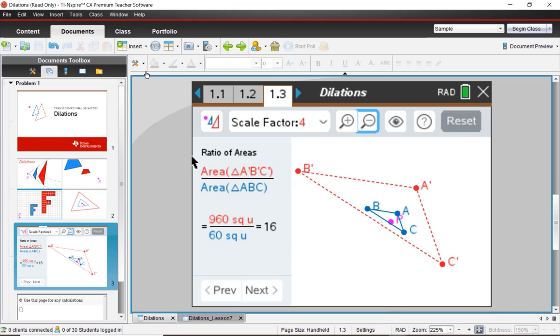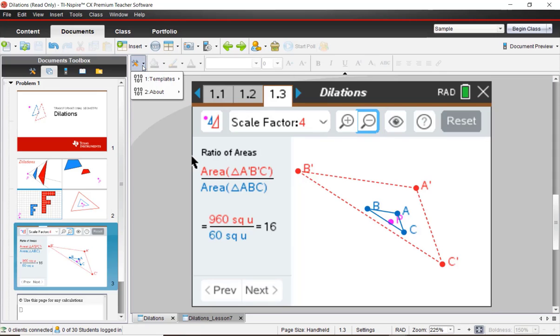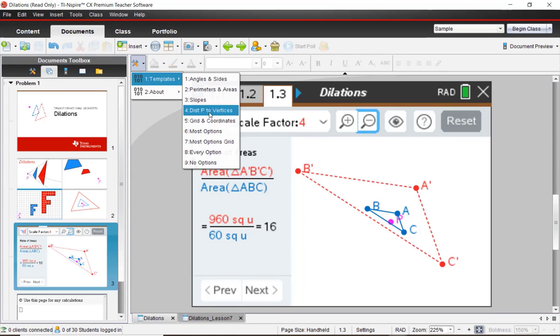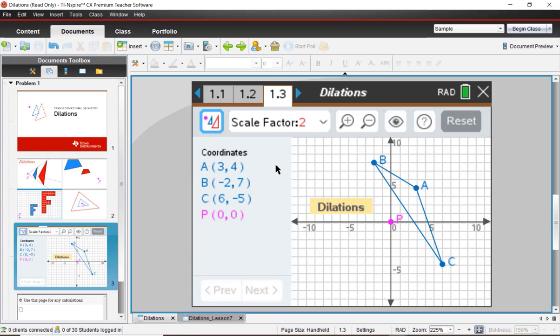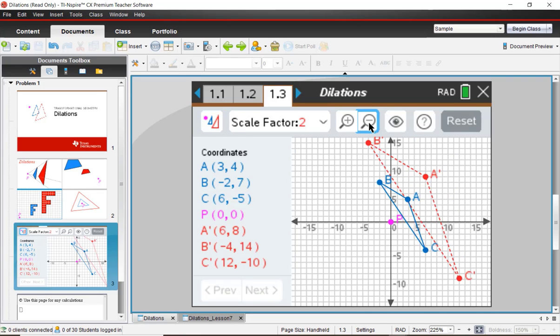So going to the technology, we're going to go over to Tools, Templates, and down to number 5, Grid and Coordinates. That's Tools, Templates, Grid, and Coordinates. And notice it shows us the coordinates of triangle ABC, the pre-image. We're going to go ahead and dilate with a scale factor of 2 and zoom out so that we can see the whole triangle there. And what we do is we want to record the coordinates into the table in the figure 1 row. So pause as needed.